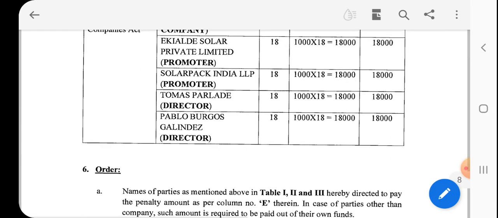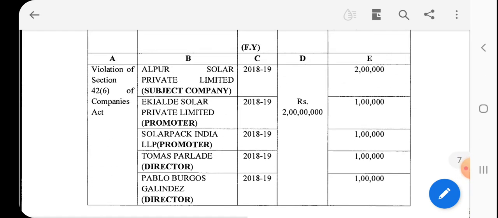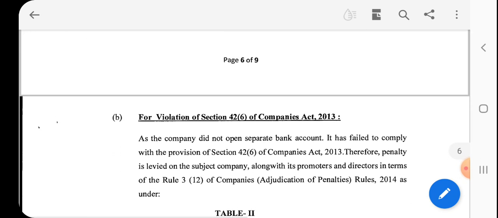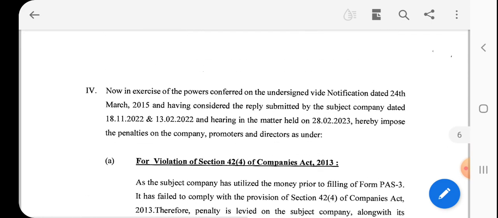Please be careful in complying with section 42 read with section 62 of the Companies Act, because there is a maximum penalty imposed in this case.